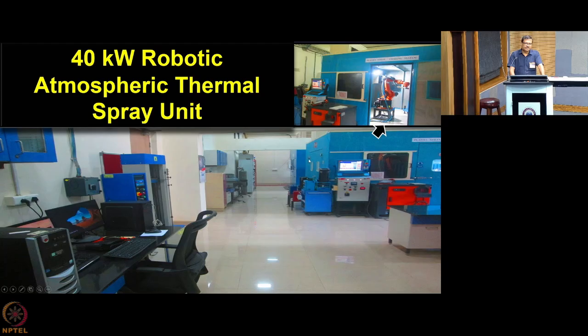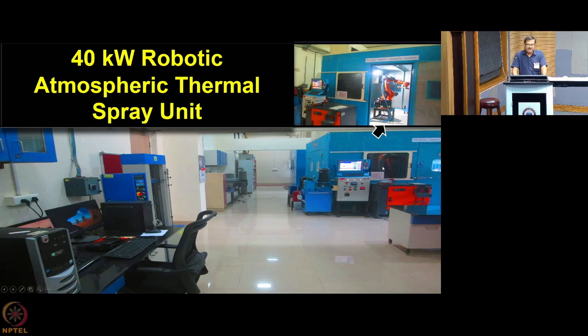So you should do everything inside a chamber called an acoustic chamber, because the sound doesn't come out from there. This is basically a room inside a room. Inside that there is an evacuation system and a filtration system which sucks out whatever gas is generated here and, after proper filtering, releases it to the atmosphere.